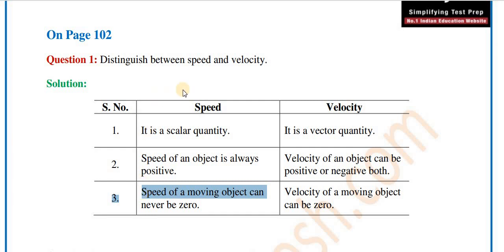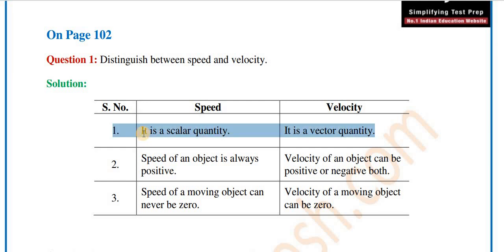So let's revise one more time. Question 1: distinguish between speed and velocity. The first difference, speed is a scalar quantity, while velocity is a vector quantity.